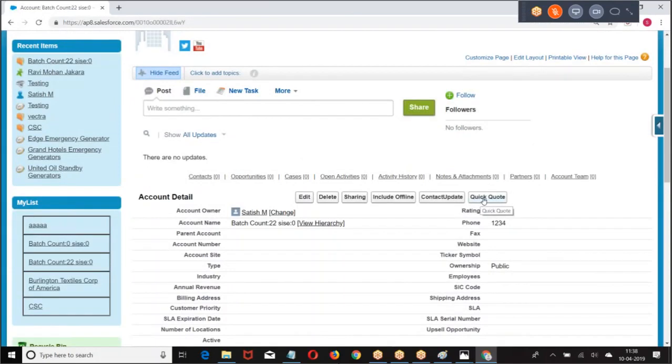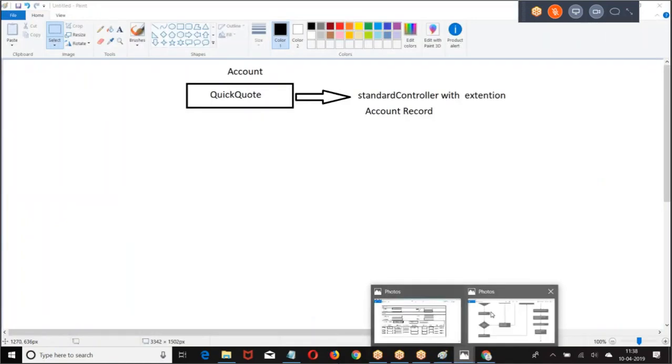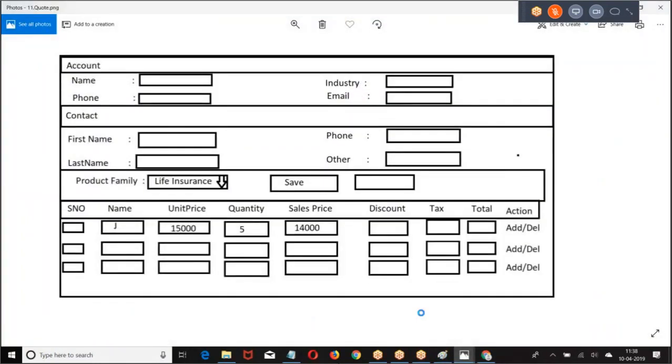When you click on this pick code, from this account we are clicking. So this account record will be the standard controller, right? So if I know this account, can I get the corresponding contact? That's how account data and contact data are auto-populated. Whichever account I clicked, the account data and the contact data are auto-populated.